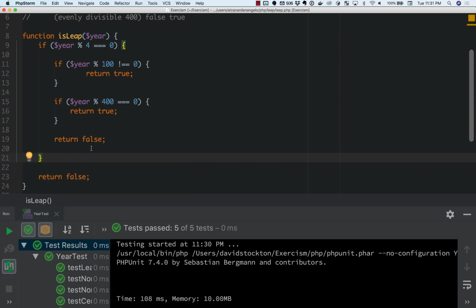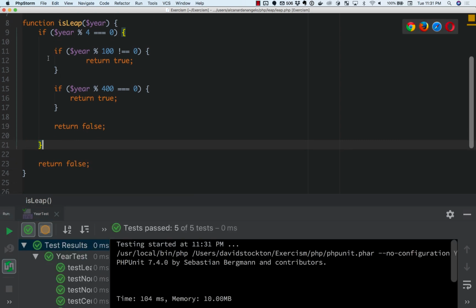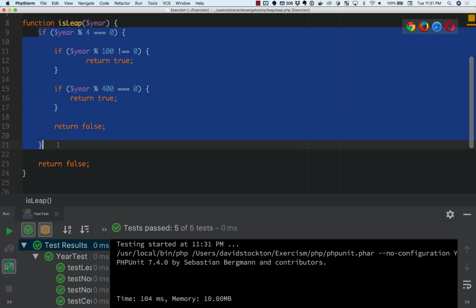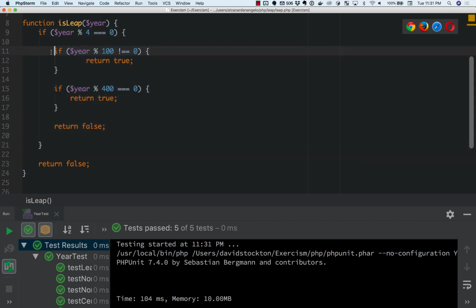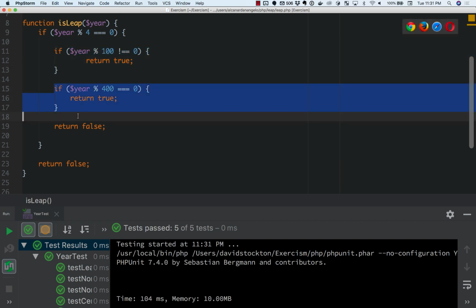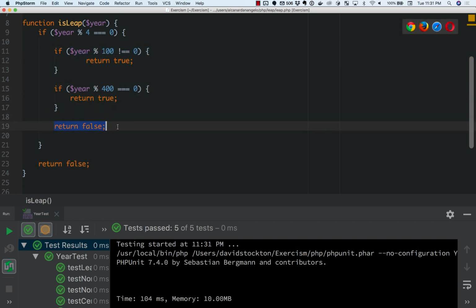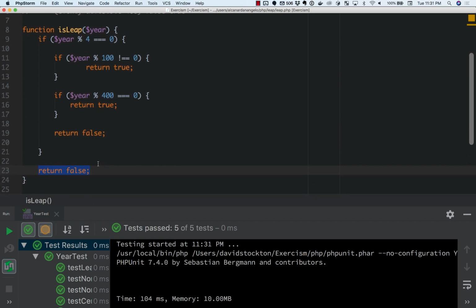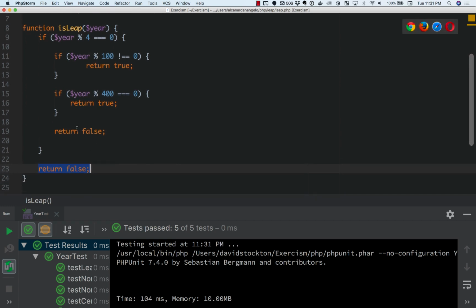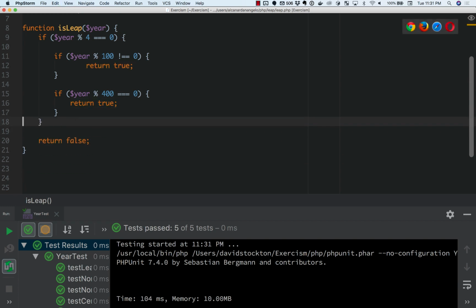So I'm going to do that, and now what I'm noticing is inside of this if block, I've got this conditional that returns true, and this one that returns true, and then I've got this return false. But if I got rid of this, it would fall through and I would get the final return false, which means that maybe we're assuming that a year isn't a leap year by default. So if I delete that, there is no functional difference in the code, and so everything is still working as we want it to.